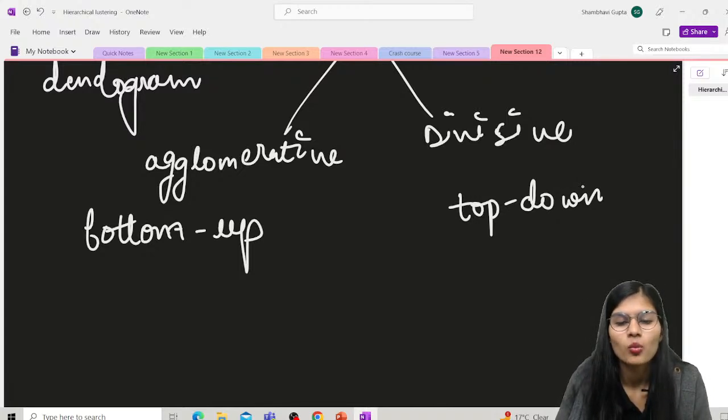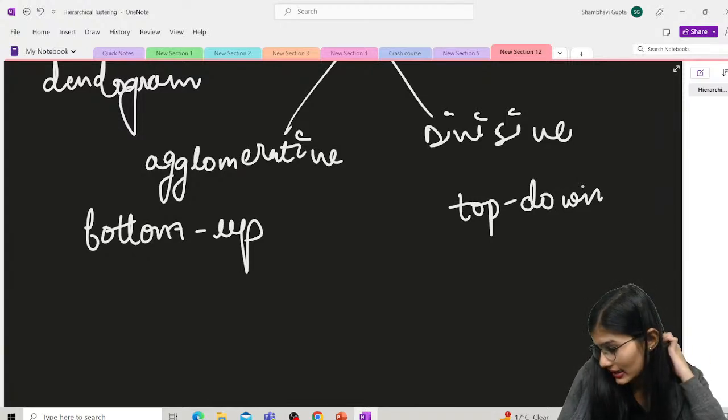It keeps making those pairs from the start, until all the clusters are merged into a single cluster that contains all the data sets. That is what agglomerative hierarchical clustering exactly means.